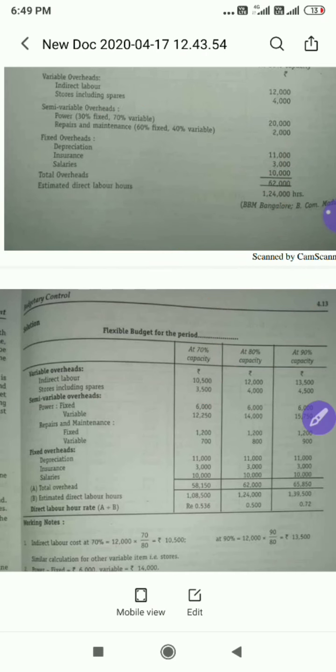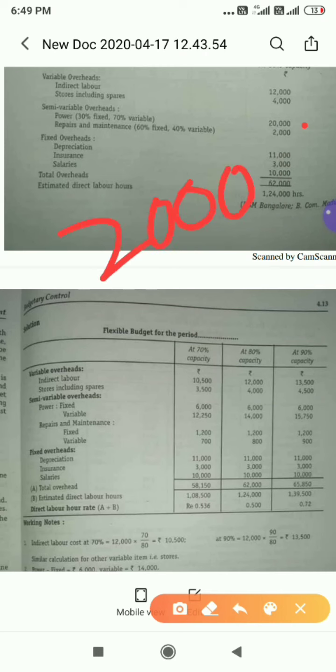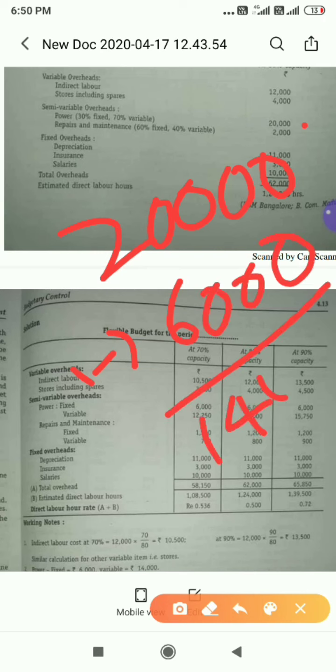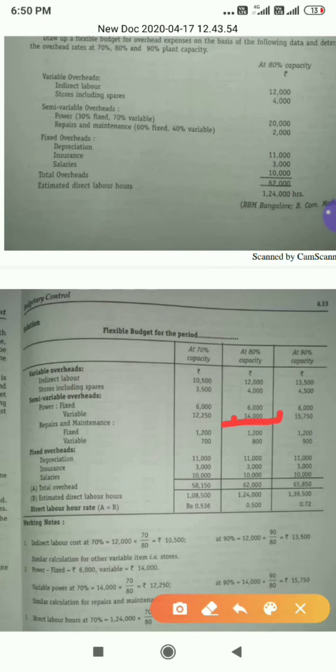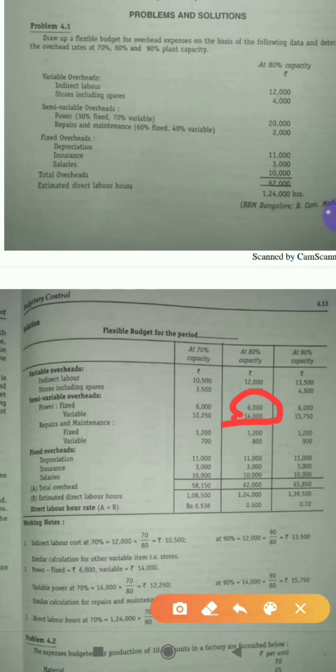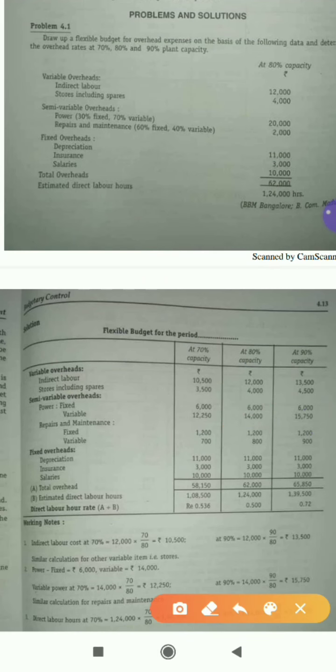The next one we have, out of total, how much do we have? 20,000. Out of 20,000, if you minus 6,000, how much will be the balance? 14,000. Correct? This is fixed cost. This will be variable cost. That is what they have given here, variable cost 14,000. If you total these two, 6 plus 14, how much will it be? 20. We have calculated for 80%. Now I have told you fixed cost will remain same, but when it comes to variable cost, how much variable cost we have? 14,000. That is for how much capacity?